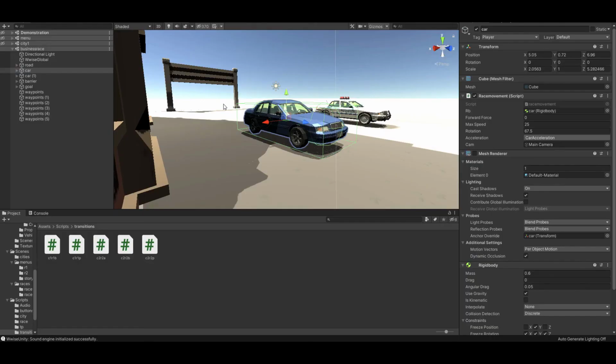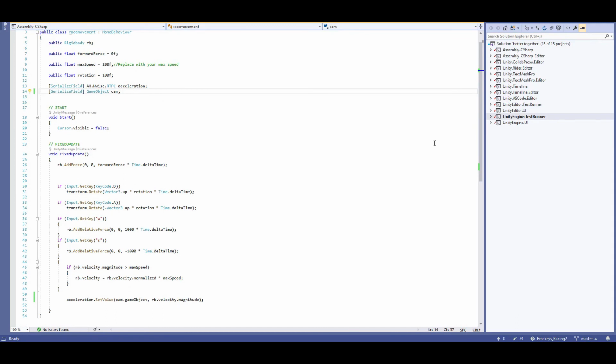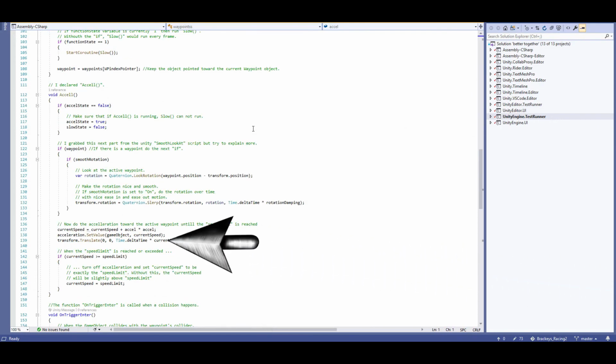Finally, the last thing is the actual race and how we handle the car sounds and car acceleration RTPC. Inside of our car is a race movement script. This contains a variable that is calculating the velocity of the car, so we can conveniently use this to set our acceleration RTPC. The same thing is done with the opponent car in the waypoint script.